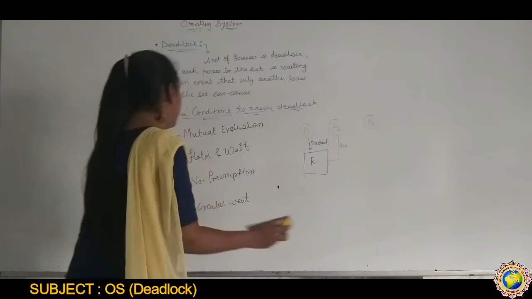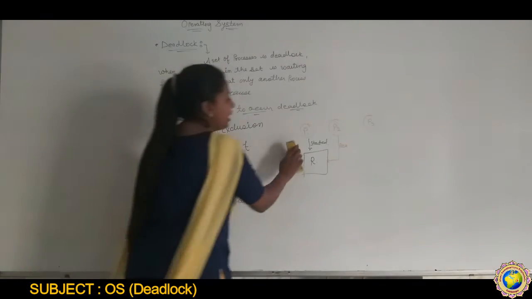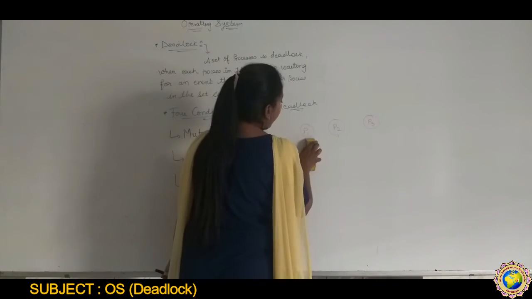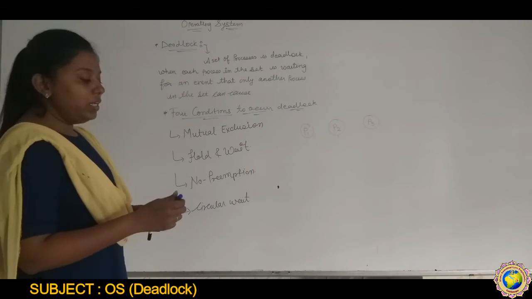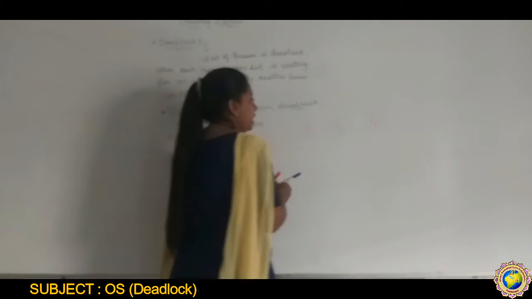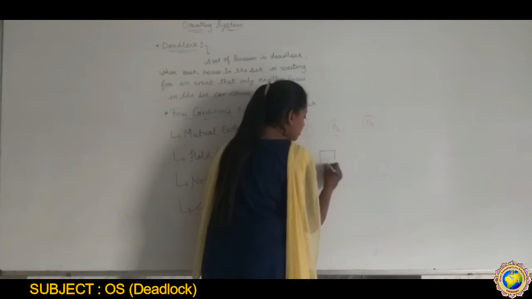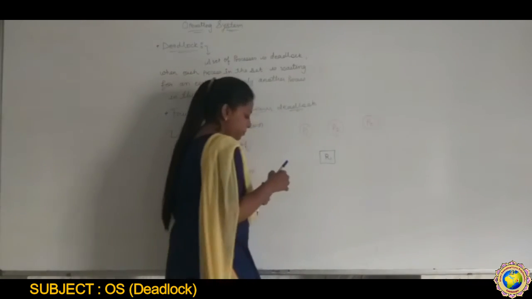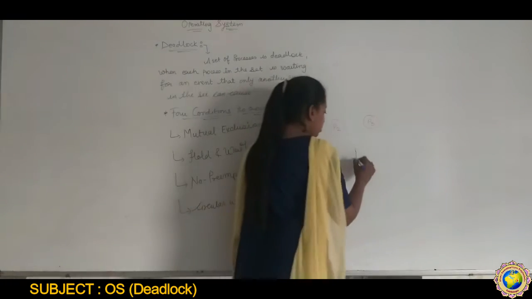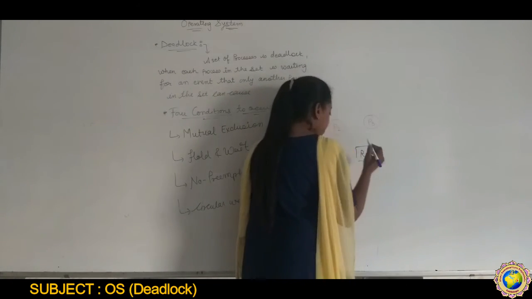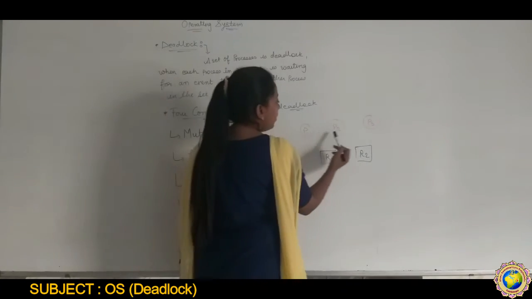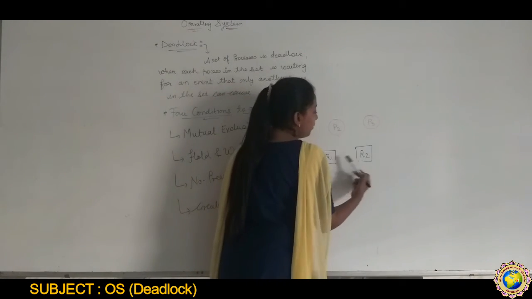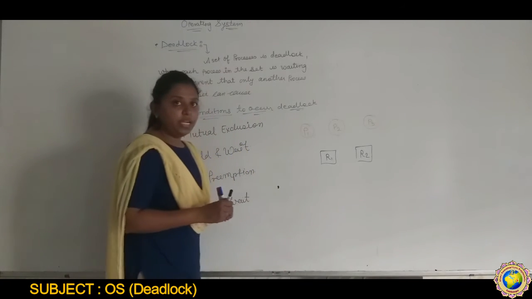Last, circular wait. Let's see, here we have three processes, P1, P2 and P3, and resources R1 and R2 are there, right?